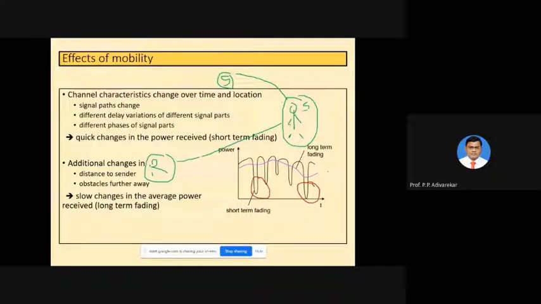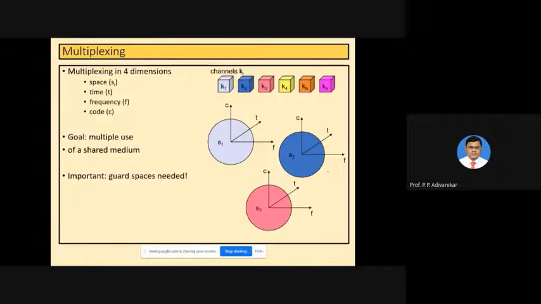So now let's move on and we'll see the different multiplexing techniques, one by one. I think you all know some of the multiplexing techniques that you have already studied in the second year, maybe. Let's recall them again. We'll take a short discussion for this.